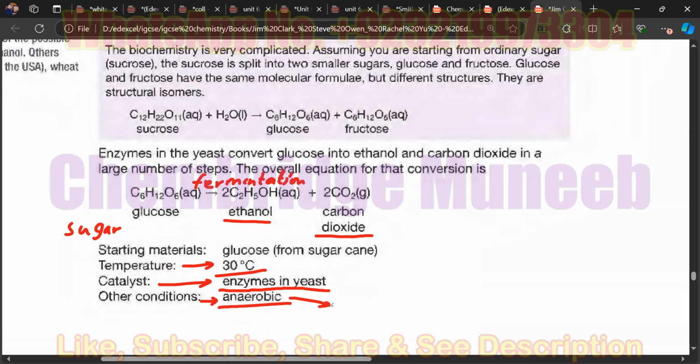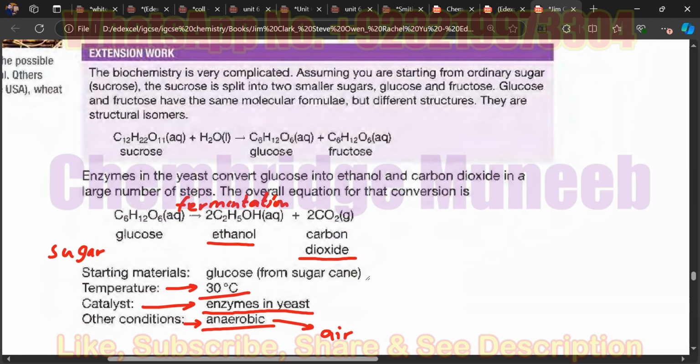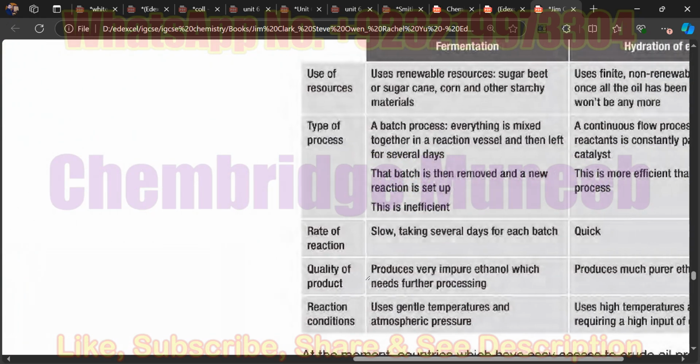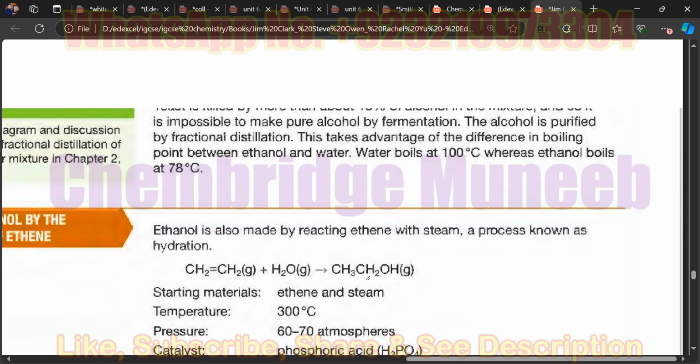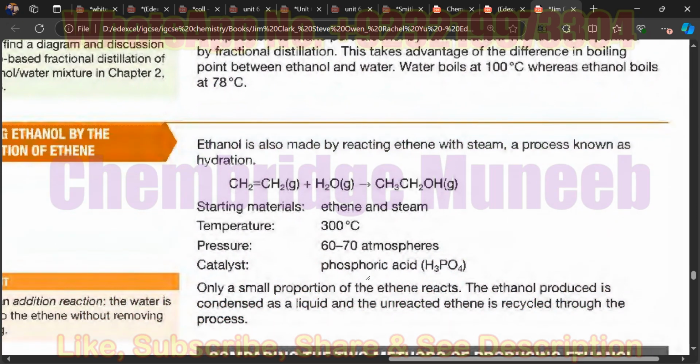What is this anaerobic? Without the presence of oxygen, or you can also say without the presence of air. Both mean the same thing, air or oxygen. So you just need to learn this reaction. This was one method of producing ethanol.